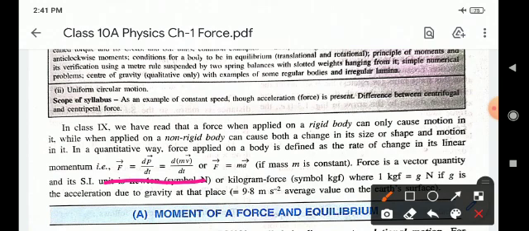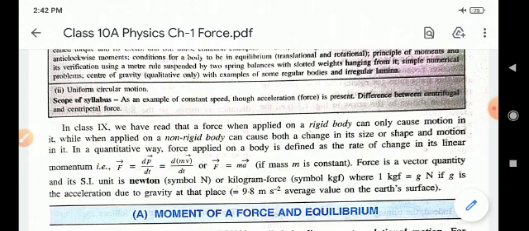F and v are vector quantities. Vector means it has magnitude as well as direction. Children, force is equal to ma vector. F vector equals m a vector, if mass m is constant. Force is a vector quantity, and the SI unit of